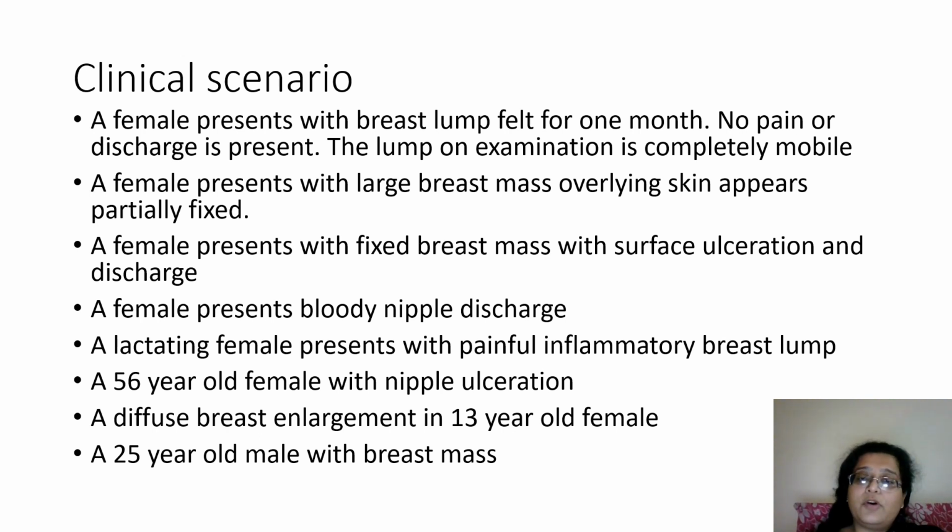Then if you get a peau d'orange appearance of the overlying skin, that is something like an orange. The skin is fixed to the tumor below. The fixation of the tumor can be either to the tissue below the tumor, that is the fatty tissue, the muscle, or the skin is adhered to the tumor. In both cases, it's malignant. You can get a sentinel lymph node, you can get an axillary mass in the axillary tail. All those things are important. As the age progresses, the chances of malignancy progress.